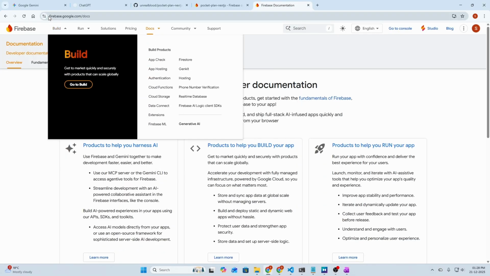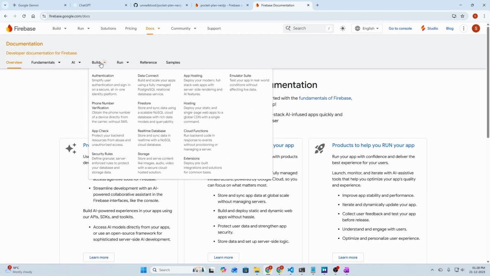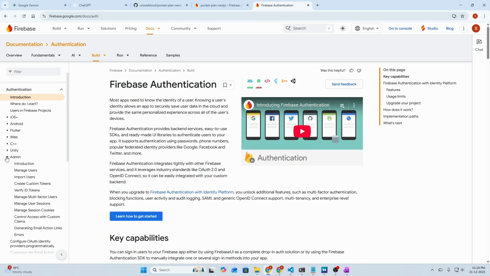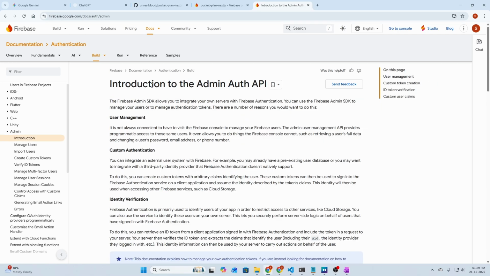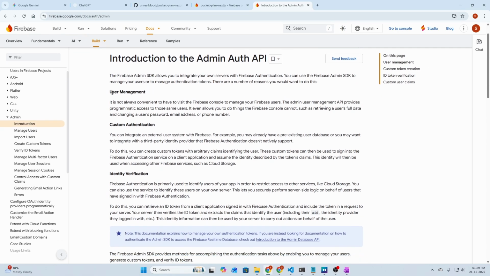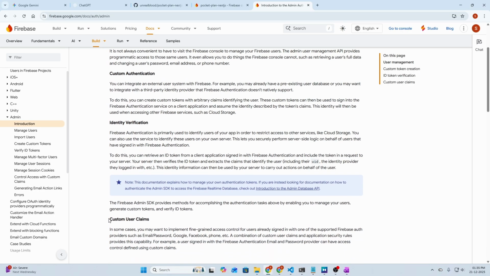So we need to go to the firebase.google.com/docs. Then we need to click on build, that is authentication. Then we need to go to the admin section, and here we need to click on introduction. So the introduction of Firebase Admin SDK says that we can manage users with it, set up a custom authentication and identity verification, and we can do a lot more with Firebase Admin SDK.